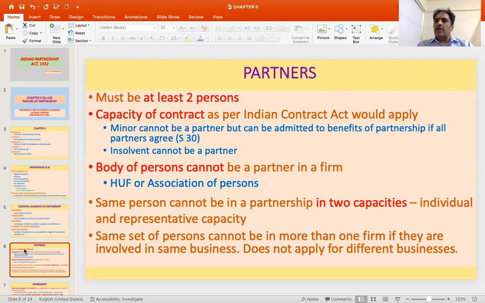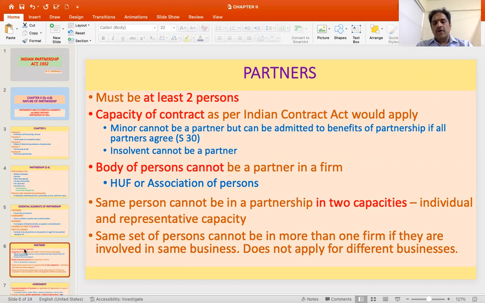A minor can also be admitted into a partnership for the benefits, subject to the consent of all the parties, but he or she cannot be held liable. Similarly, an insolvent is not in existence as far as the law is concerned. It's called civil death. So such an insolvent person is also ineligible to be a partner. Then lunatics, etc. also cannot be partners.